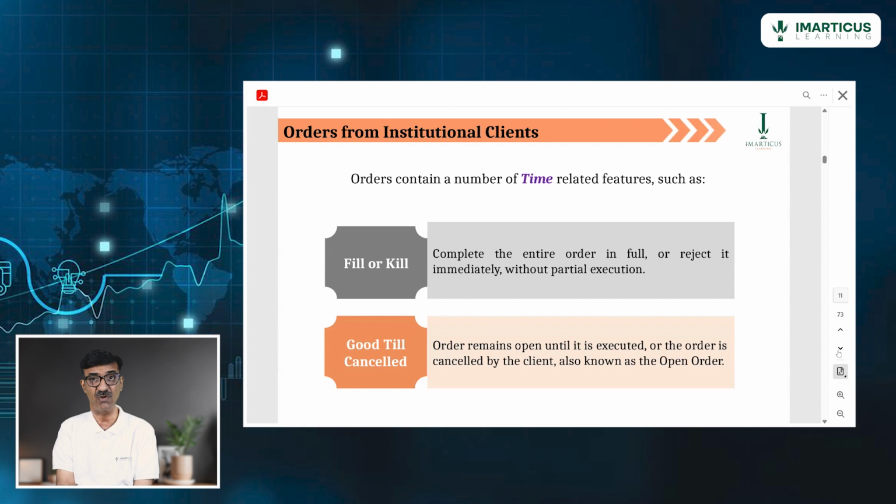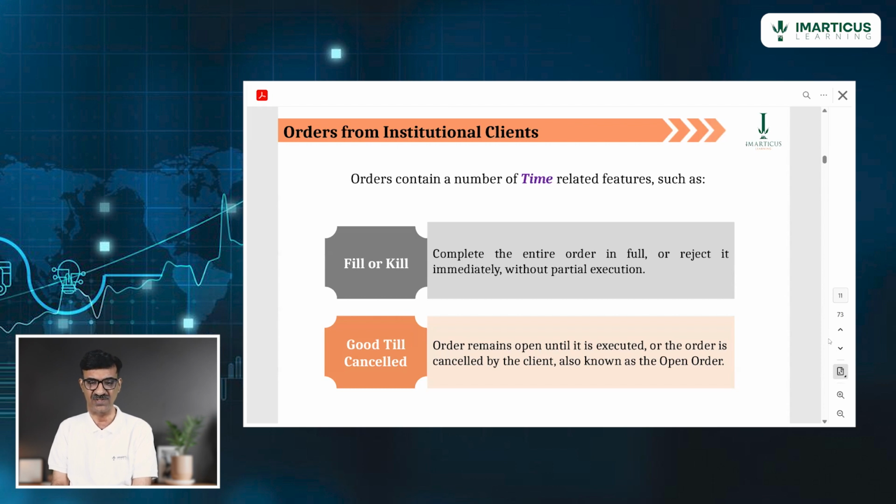If anybody asks about fill or kill order in an interview, you have to answer like this: it has to be filled fully or it has to be killed. Partial execution not allowed. Remember my example of 8,500 shares. Take it or leave it. Anything less, not allowed.